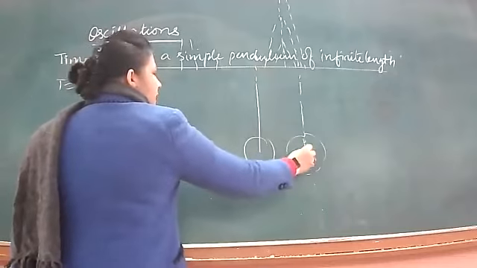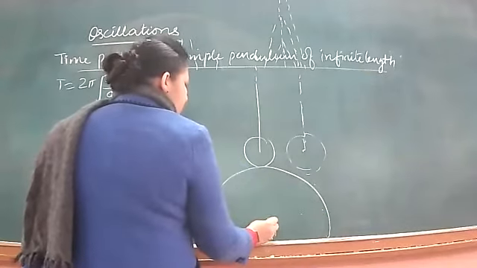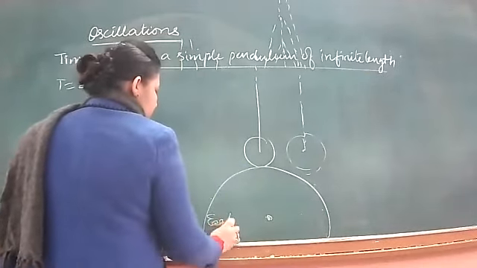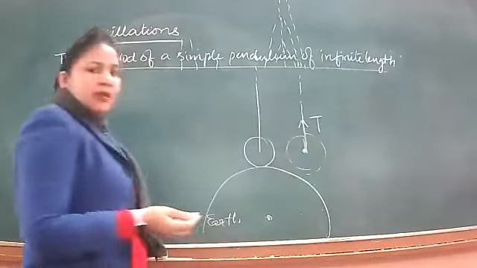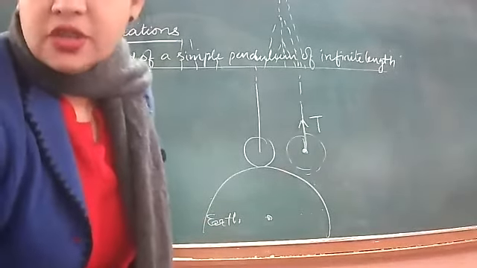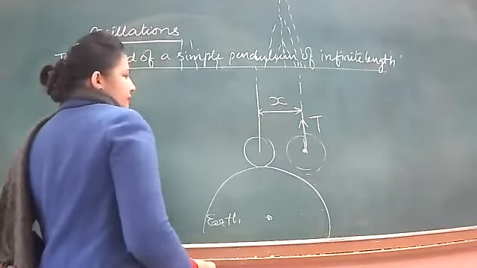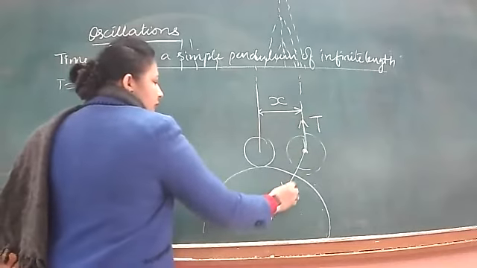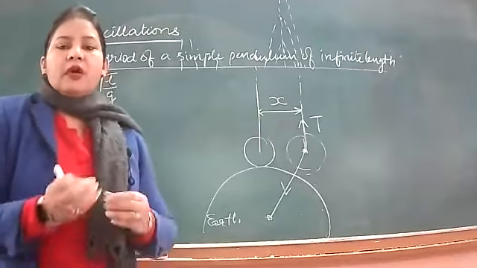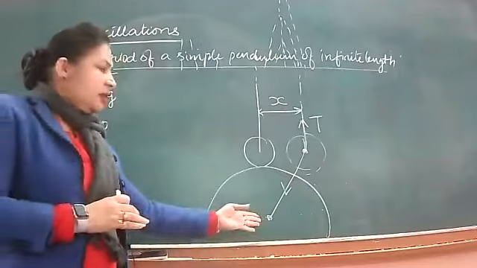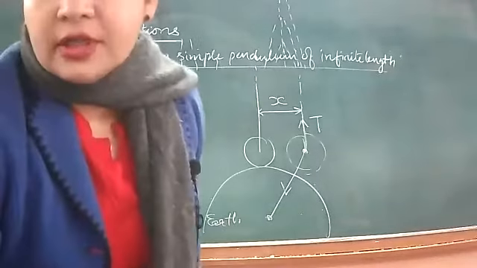Okay, so let us mark various forces. अब ये हमारी अर्थ है, अर्थ के सरफेस पे है, right? So this is earth. Let us mark various forces on the pendulum bob when it is at the extreme position. पहले भी हमने ऐसे ही किया था, ठीक है? तो T is tension in the thread. Suppose distance between mean and extreme positions is x, and the weight is acting towards the center of earth. Now we will not show the weight vertical. You know, हम vertical क्या show करते हैं कि वो अर्थ के सेंटर तक जा रहा है ना? पर अब तो हमने अर्थ ही बना दी है, तो उसका सेंटर आपके सामने. So now you will show the weight acting towards the center of earth.